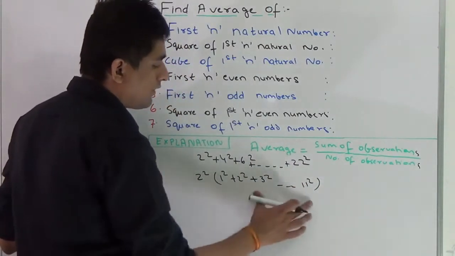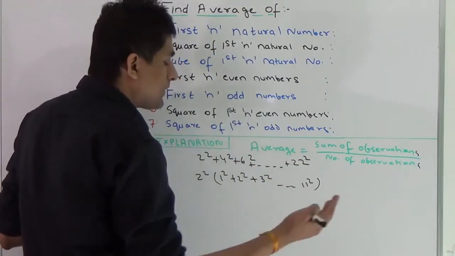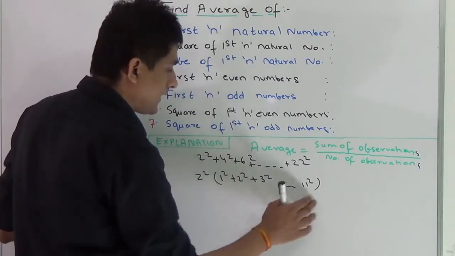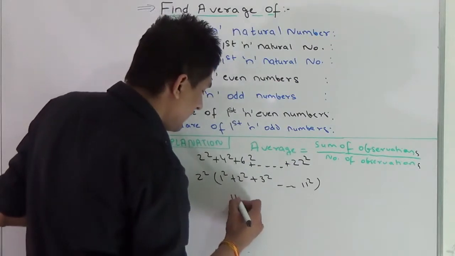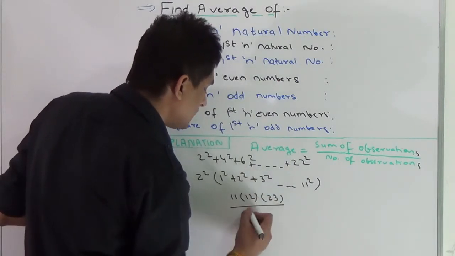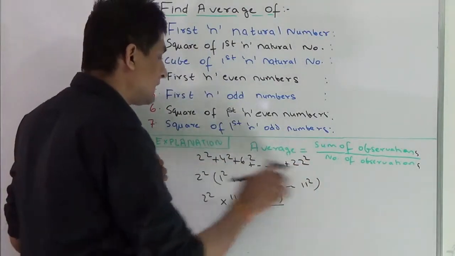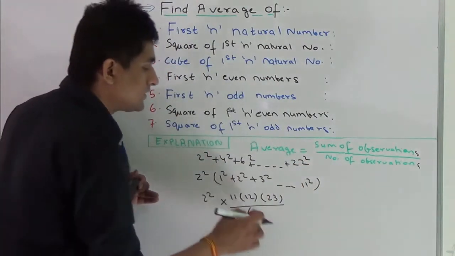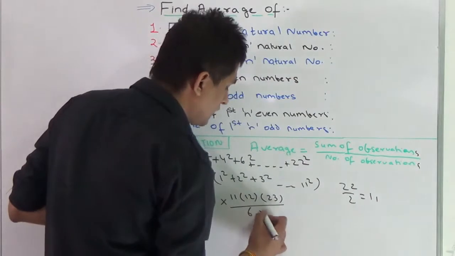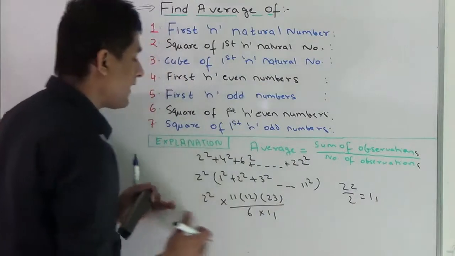And I have the formula for calculating the sum of this series, that is n into n plus 1 into 2n plus 1 by 6. This is the sum of the squares of n natural numbers. Here n is 11, so it is 11 into 12 into 23 upon 6, into 2 square. This gives me the sum of this series, but we have to calculate its average. So the total number of terms will be 22 by 2, that is 11. So I just divide it by 11 and I'll get the answer.